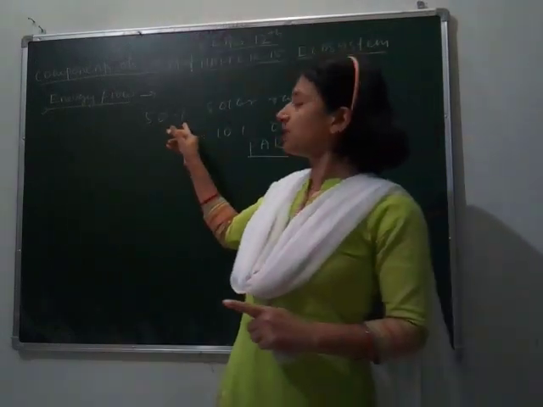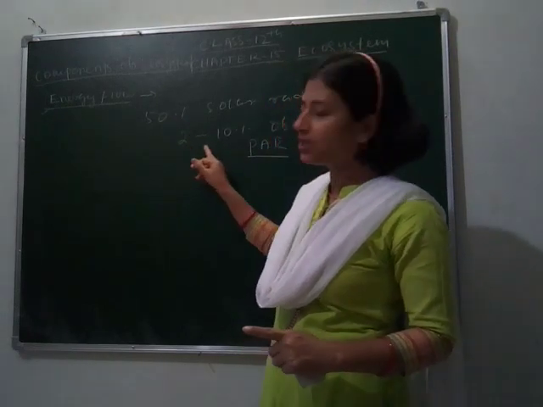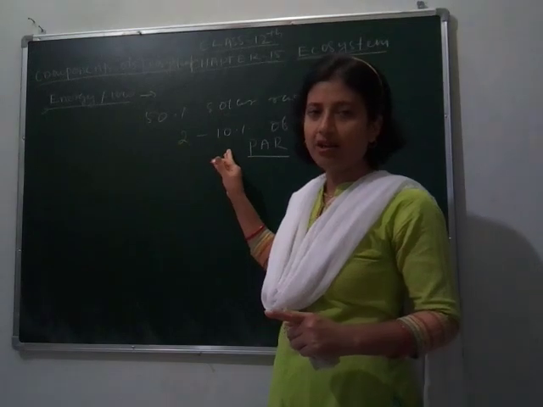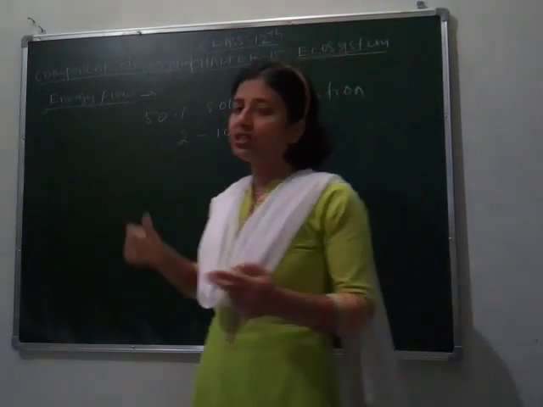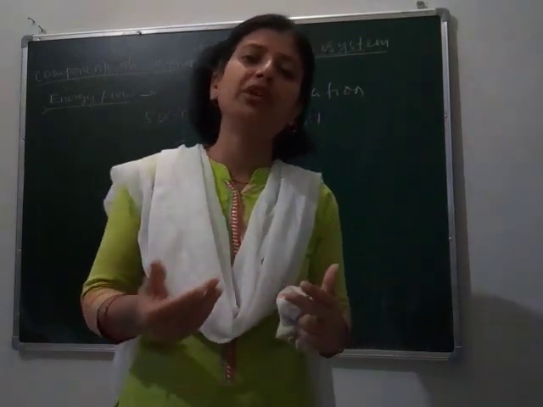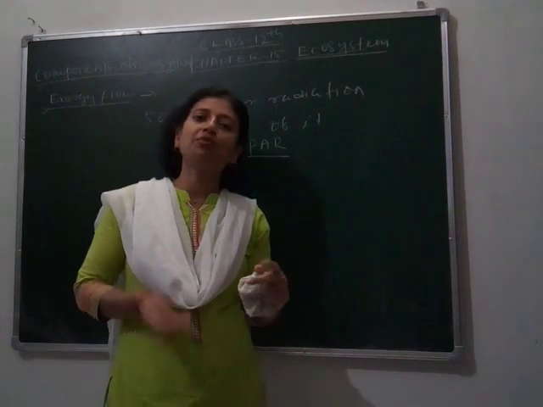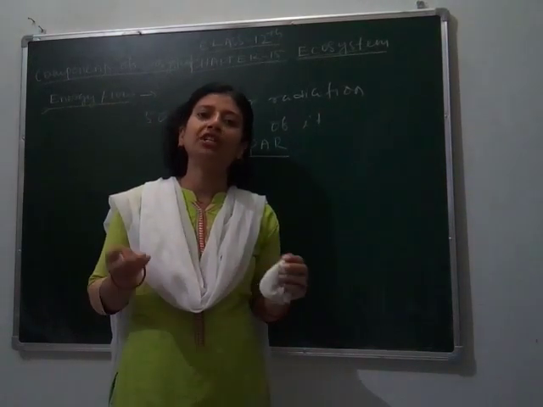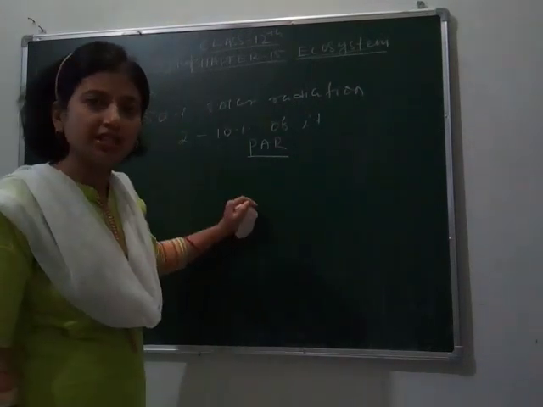Here 50% incident ray falls on the earth, out of which 2 to 10% of sunlight or solar radiation is used by the green plants for synthesizing their food. Why are the green plants not able to use all of the 50% of incident ray? This is because the leaves of the plant are arranged in such a manner that only some leaves are able to receive the sunlight and synthesize their food.